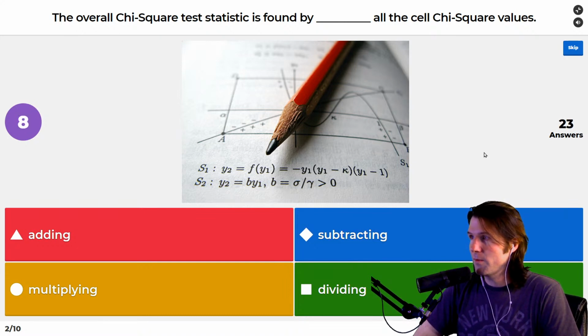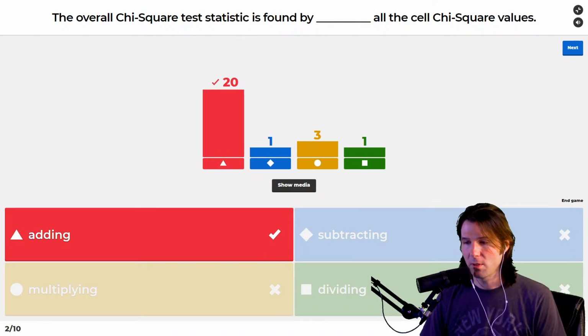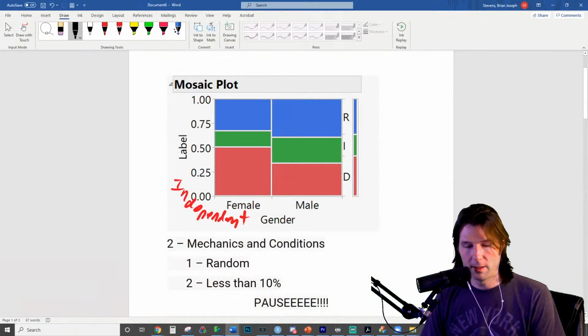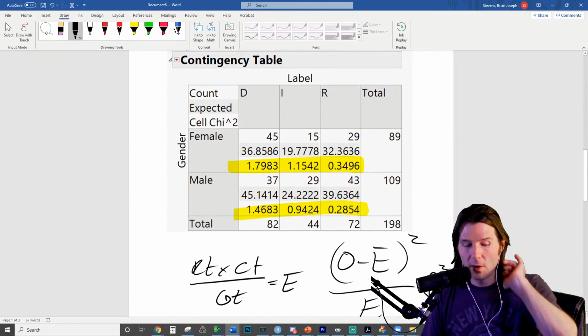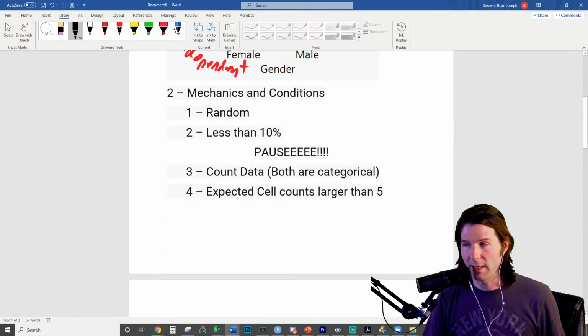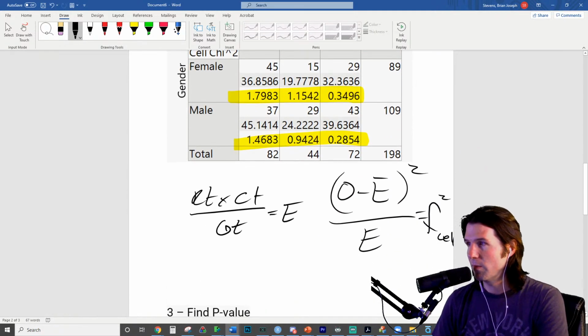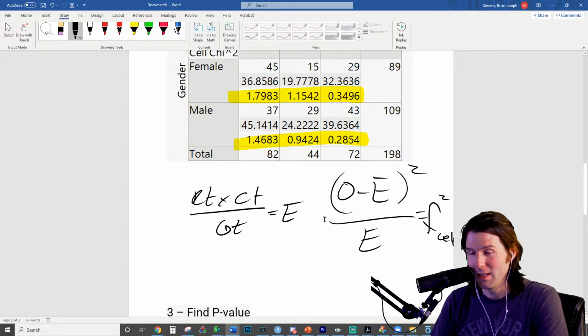But the way we find the overall chi-squared test statistic is by taking the what of all the cell chi-squares? The sum. Yep, and we were doing this earlier. I think I can pull up the worksheet we were doing. So we did this on a worksheet, and I think Tyler was asking, can we review it a little more? All of these cell chi-squareds are added up to give us the chi-squared test statistic. So we find all the cell chi-squareds, and we add them up to get the chi-squared test statistic.